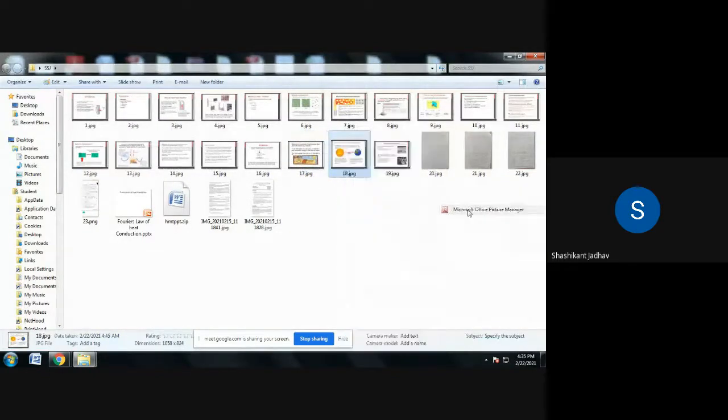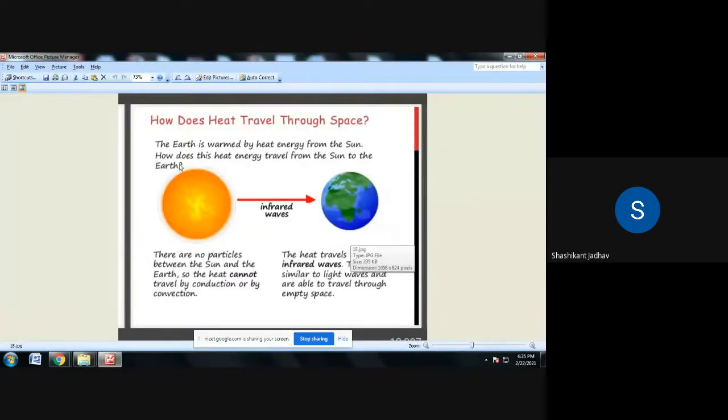Okay, another example for radiation. The earth is warmed by heat energy from the sun. How does this heat energy travel from the sun to the earth? There are no particles between the sun and the earth, so the heat cannot travel by conduction or by convection. Radiation heat transfer is nothing other than conduction and convection, whatever the mode of heat transfer takes place other than those, that mode of heat transfer is radiation.